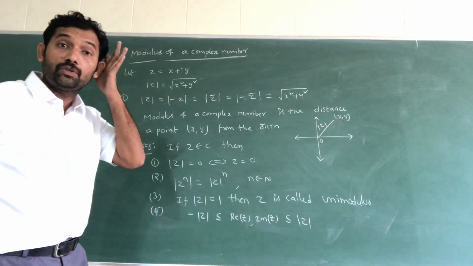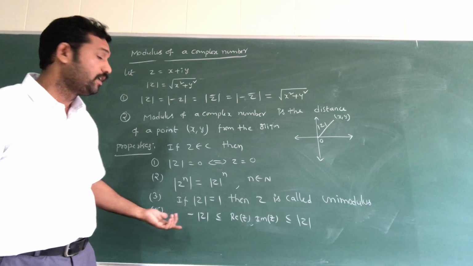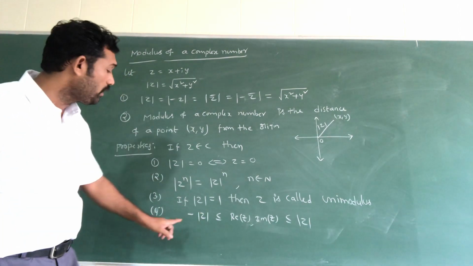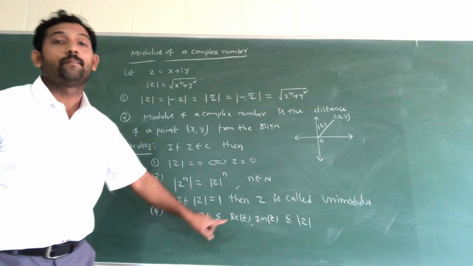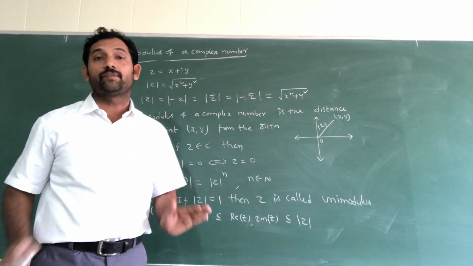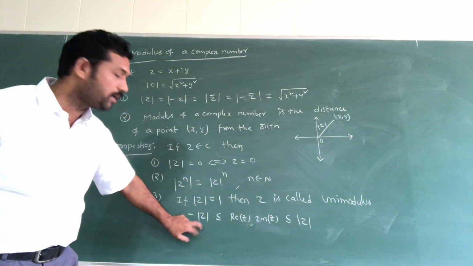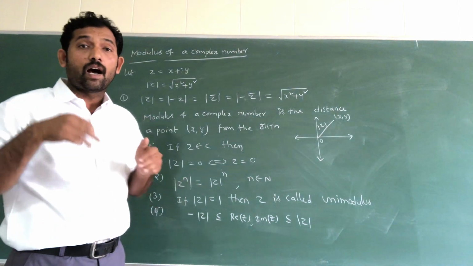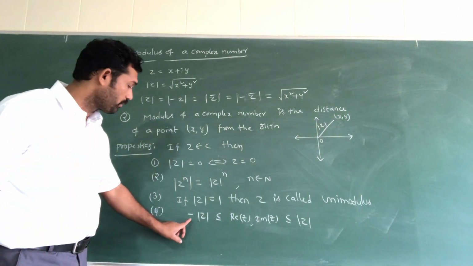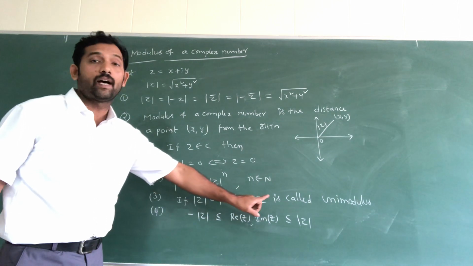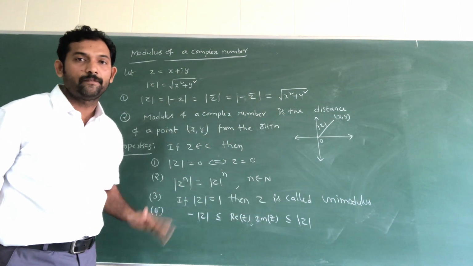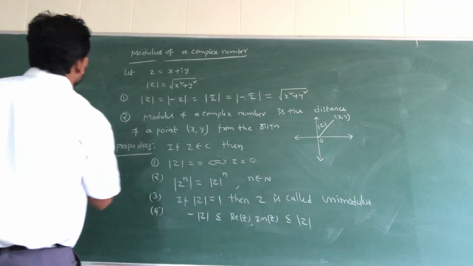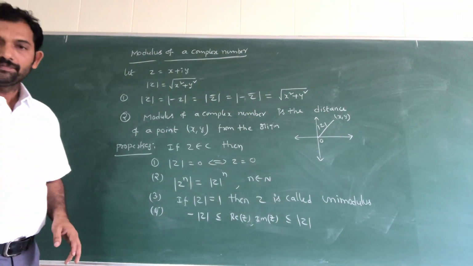So the real part or imaginary part of z always lies in between minus modulus of z and plus modulus of z. This is a very important point. Understand? And next, note down fast.